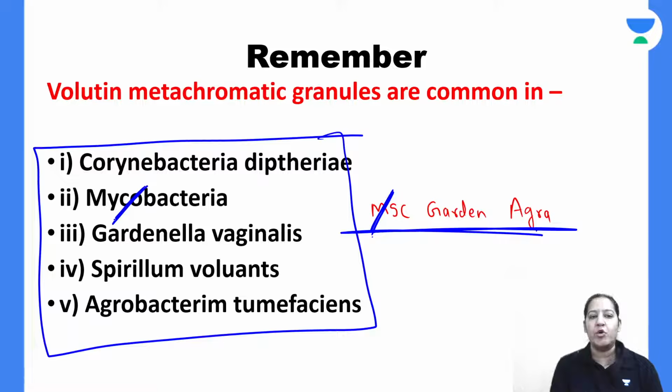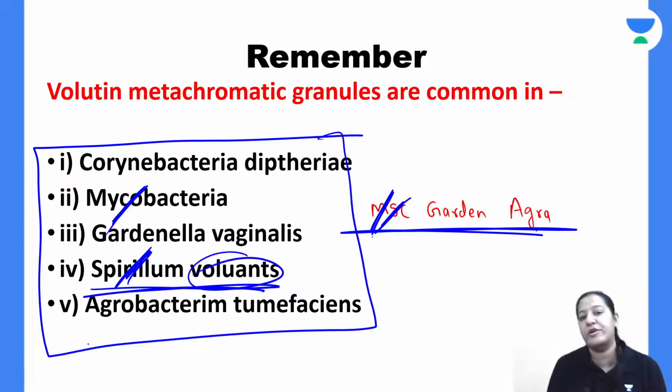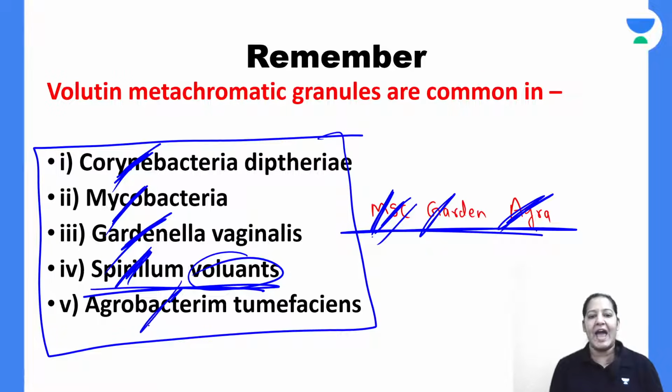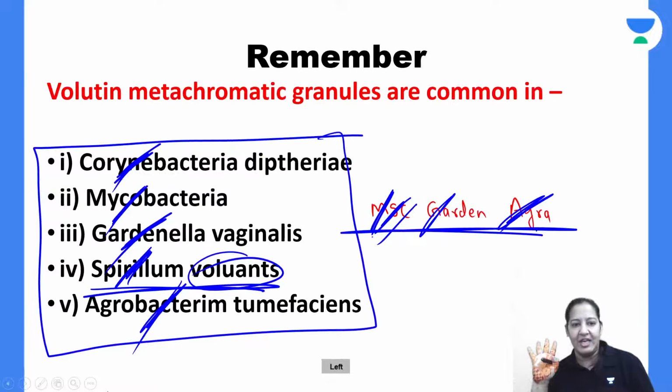M stands for Mycobacteria. S stands for Spirillum volutans, the first bacteria in which it was discovered. That's why they are known as volutin granules. C stands for Corynebacterium diphtheriae, which is our chapter right now. Garden stands for Gardnerella vaginalis, and Agra stands for Agrobacterium tumefaciens. These are the 5 bacteria in which they are present.